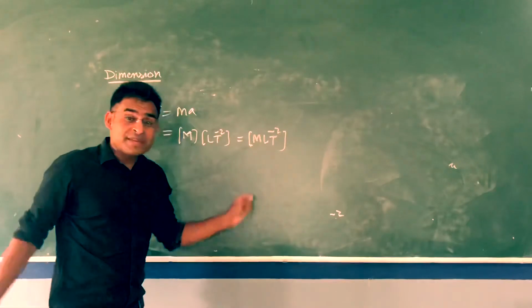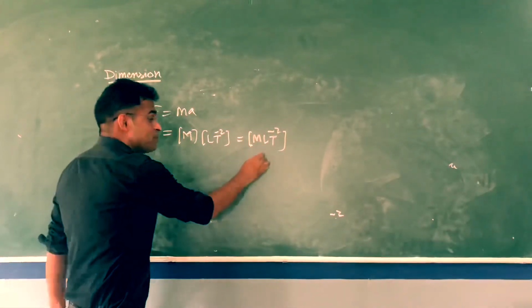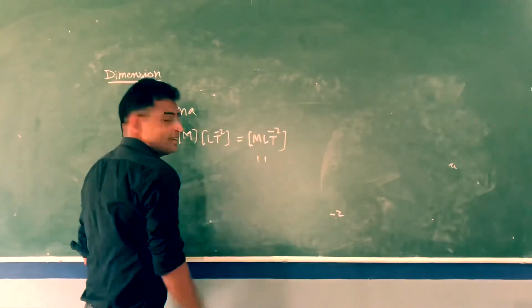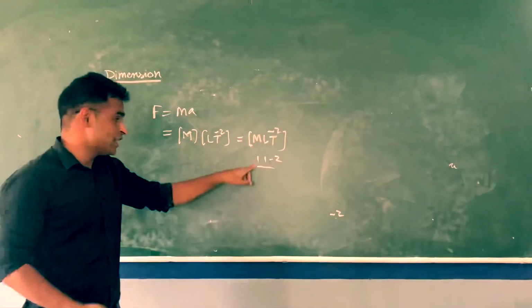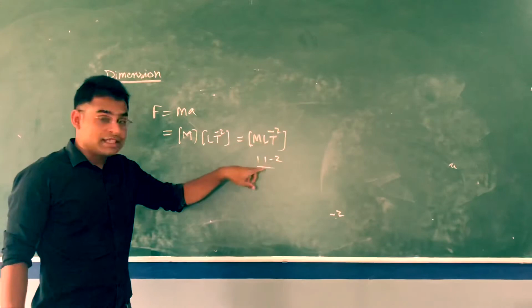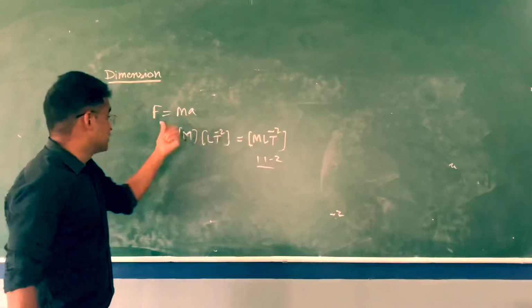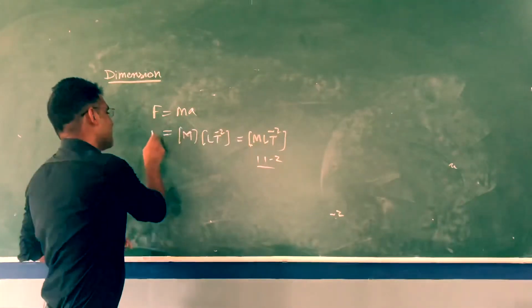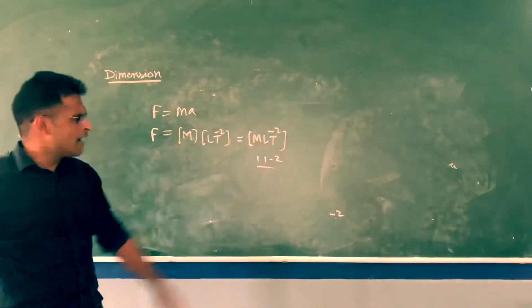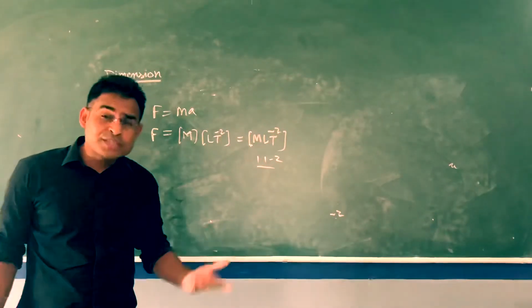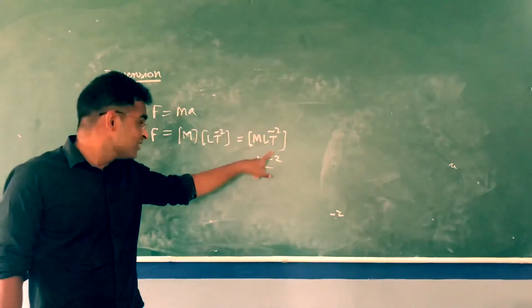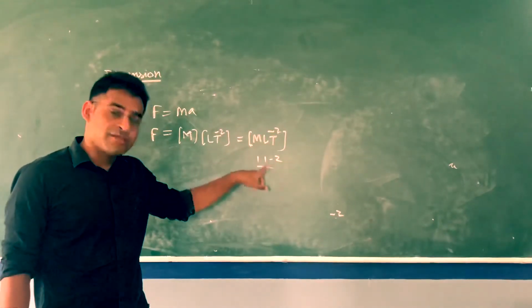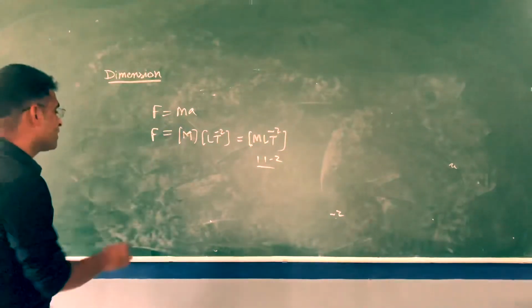Now, a more specific answer for the dimension of force: M power 1, L power 1, T power minus 2. So these are the exponents of M, L and T. These exponents are called dimension. But we can directly say the dimension of F is equal to MLT^-2, or as a more specific answer, M power 1, L power 1 and T power minus 2. Another thing, work done.